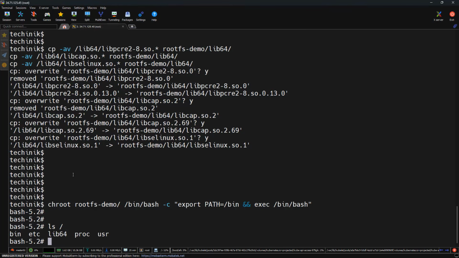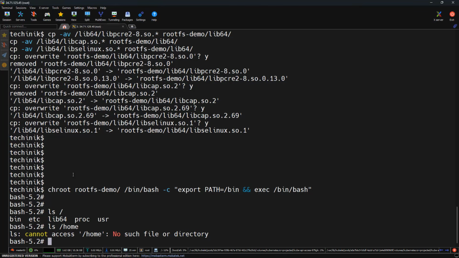And if I run ls /home, we won't be able to access it, because we haven't created any directory called home inside our custom root file system. We are not getting anything from the host system. /home is always available on the host root file system, but in our custom environment we don't have anything with the home directory, because home refers to rootfs-demo/home, not the host directory.